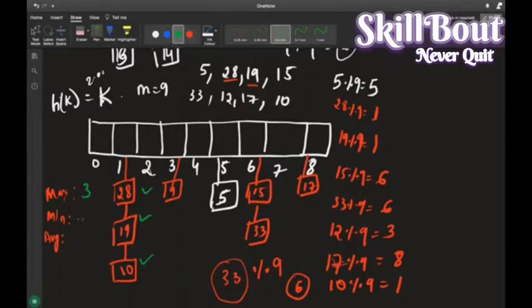So 3 is the maximum. The minimum is where there is no chain, so 0. Average is 3 plus 0 divided by 2, which is 1. So maximum is 3, minimum is 0, and average is 1. Got it?